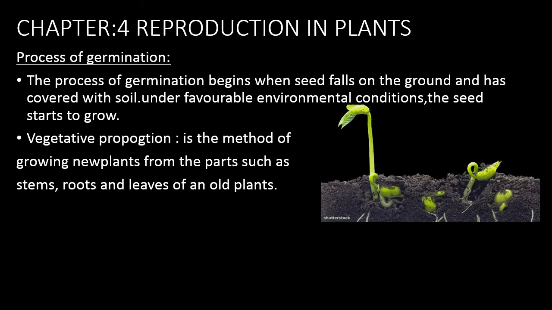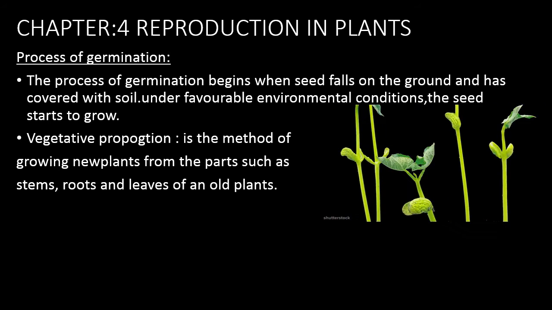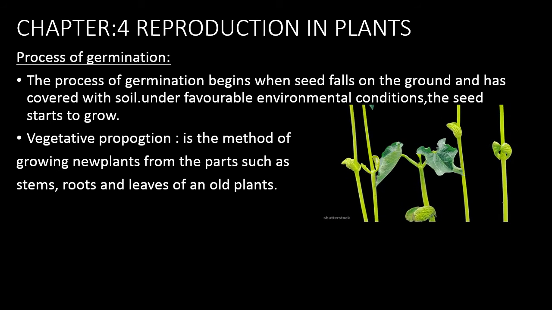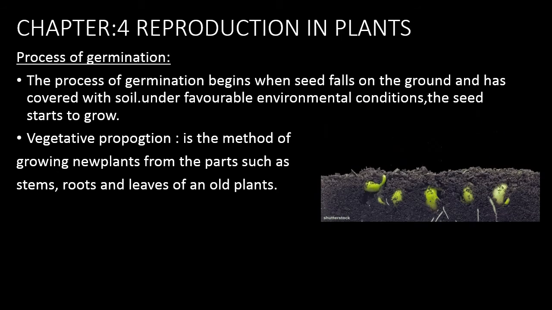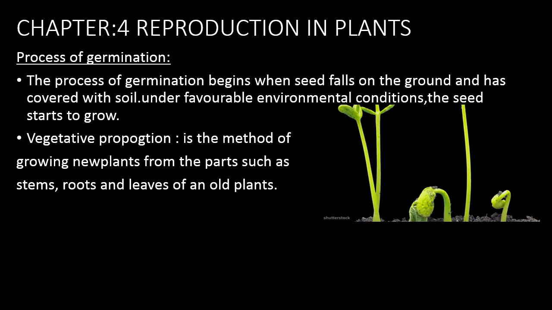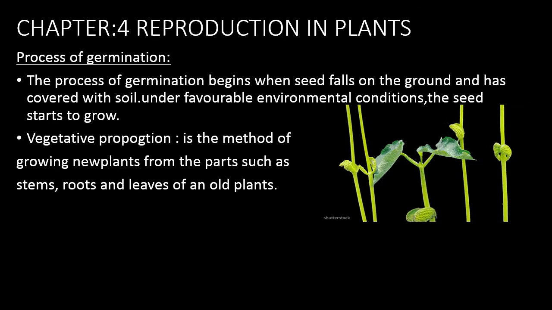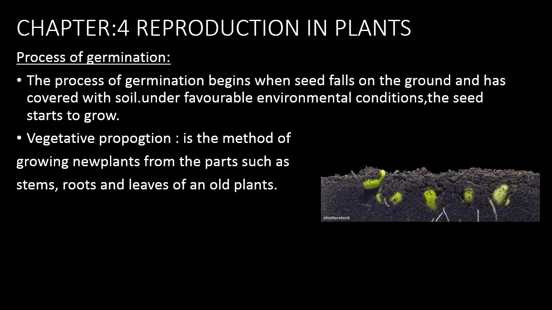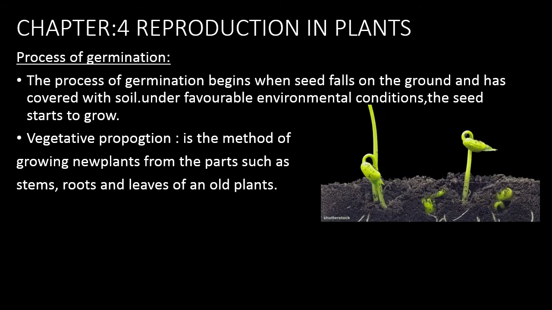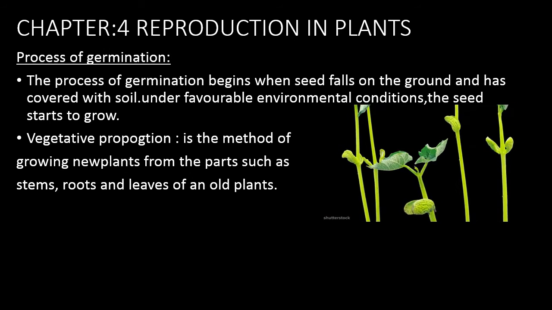Now the process of germination. Children, in this process of germination we have four main parts: epicotyl, hypocotyl, radicle and cotyledon. Epicotyl is the first leaf of the plant. Hypocotyl is the stem of the plant. Radicle is the first root of the plant, and cotyledon is the inner protective layer of the seed which helps the seed to grow well and stores food for the seed.